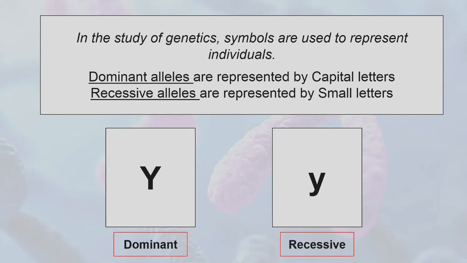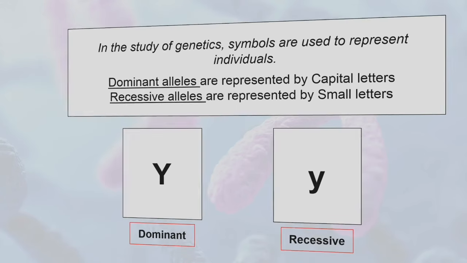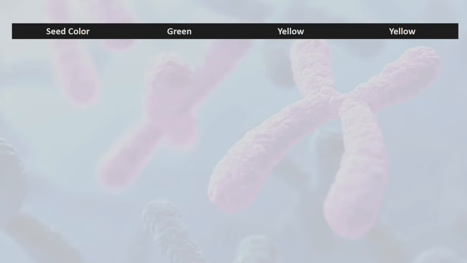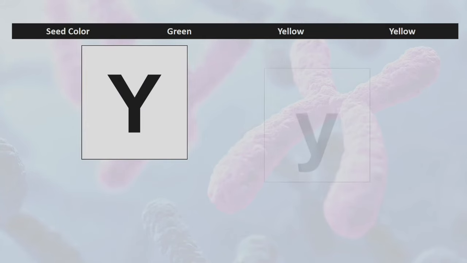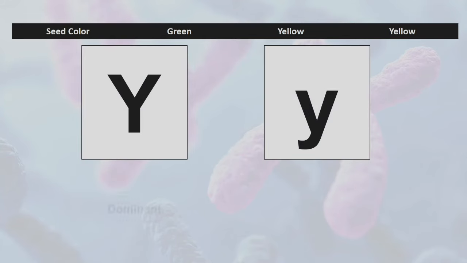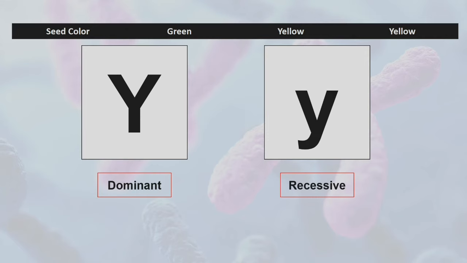Since we're talking about here the genes, genes are always in pair. Definitely, the letters are also in pair. So here, in terms of seed color, green and yellow, the result would be yellow. So the dominant allele here is the yellow, while the recessive allele is green.